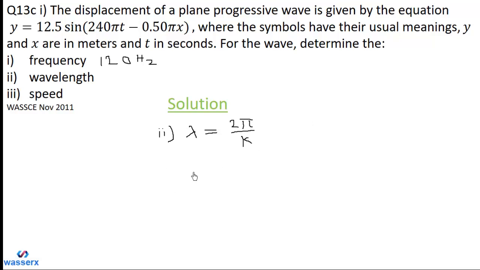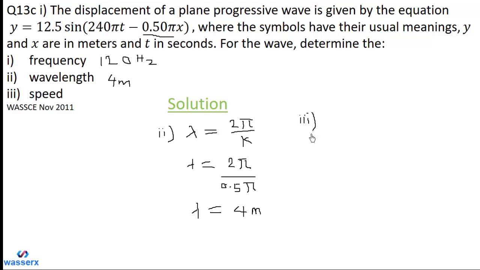So let's do the substitution into the formula to get lambda, which is the wavelength, to be equal to 2 pi over 0.5 pi. That will give us 4 meters. Note that the negative sign is just showing the direction of the wave.